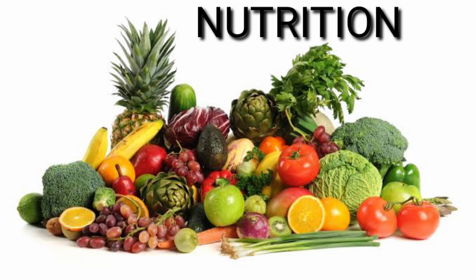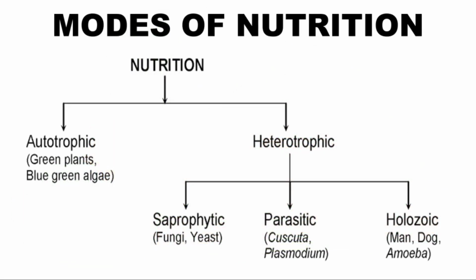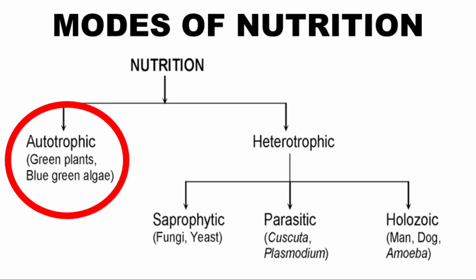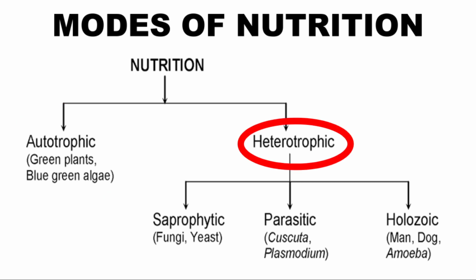Now we will discuss the modes of nutrition, children. What are the modes of nutrition? There are two modes of nutrition. The first one is autotrophs or the autotrophic mode of nutrition, and the second one is heterotrophs or the heterotrophic mode of nutrition. But today, children, we will only discuss the autotrophic mode of nutrition.